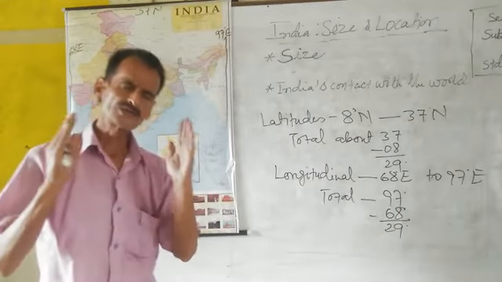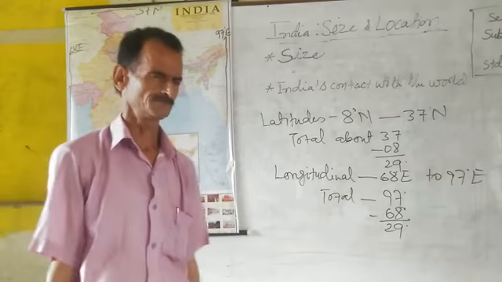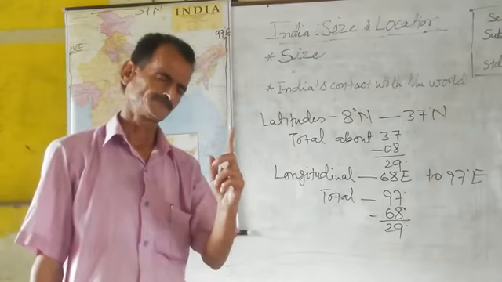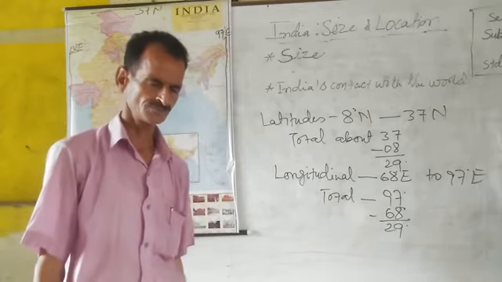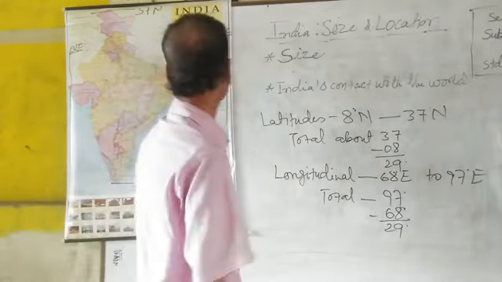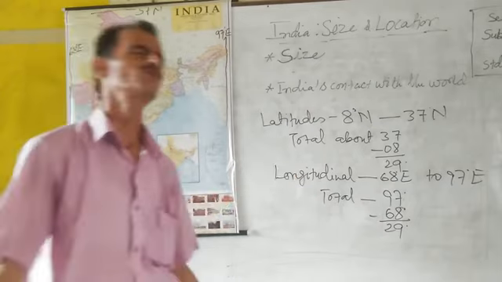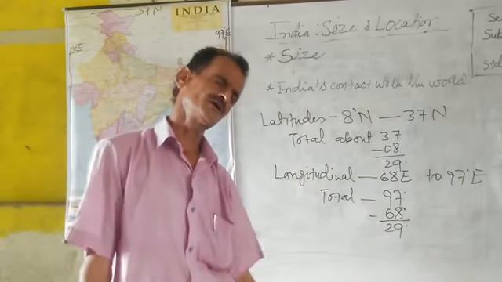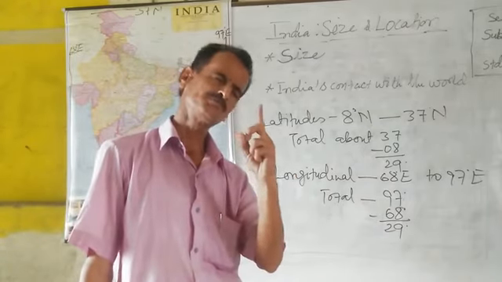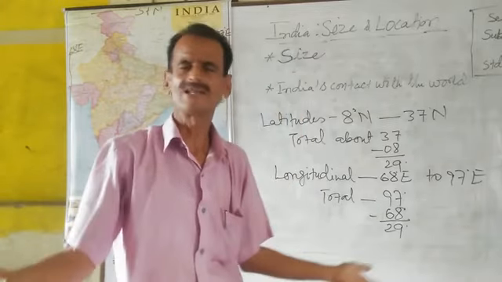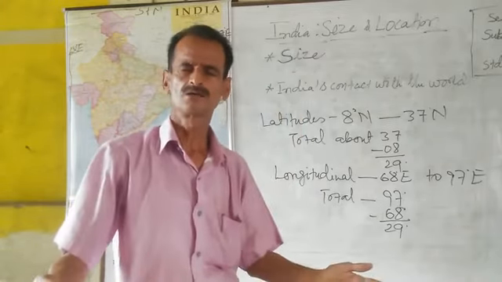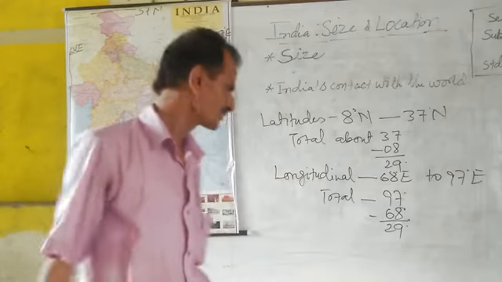So, the total longitudinal degrees found in India are about 29 degrees. Now, those minutes you can see in your book, but about 6 minutes make 1 degree. Minutes are negligible, that is why we are not including them here.